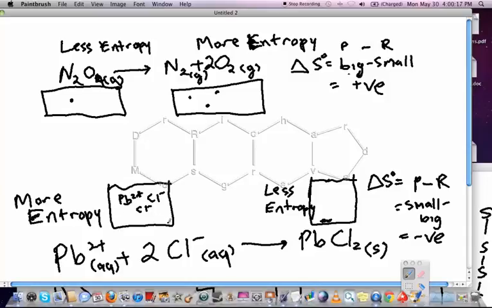Here is another example. We've got Pb2+ plus 2Cl-, so we've got aqueous ions in solution on this side, and over here we've got them going to a solid. Now, if the PbCl2 is a solid, it's not very ordered, but the ions in solution have lots of different combinations, lots of different ways they can be arranged. So again, it's products minus reactants. We're going to have a small value minus a bigger value, so the delta S value will be negative. So the main point here, if there's more entropy on the reactant side, then we're going to get a negative delta S value.